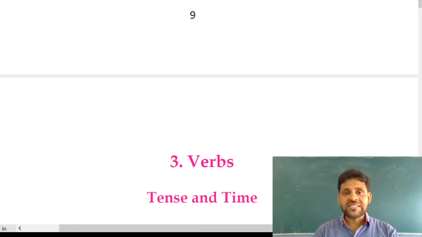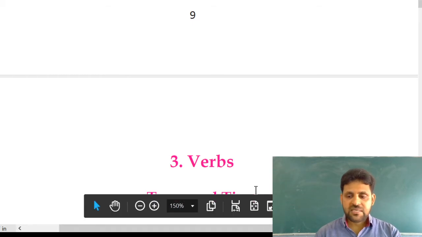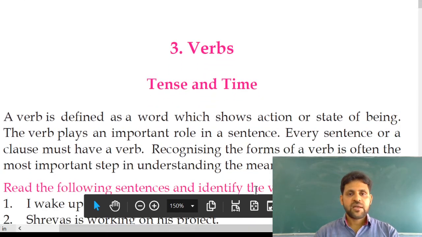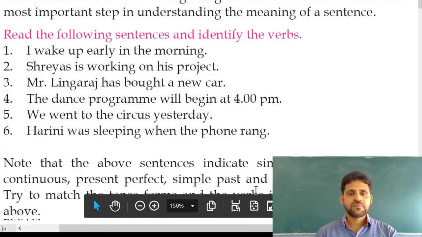Dear student, this is about the meaning and classification of verb and tenses. Let us discuss the example and questions which are given in your workbook, so that you will come to know how questions will come in your examination. Let us discuss the questions which are given in your workbook.